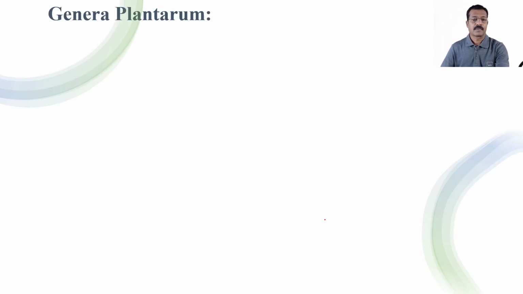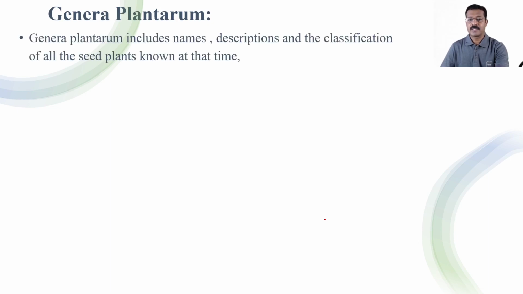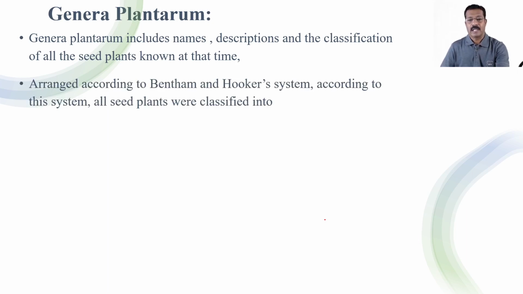Now the volume published jointly, Genera Plantarum, includes names, descriptions, and the classifications of all the seed plants known at that time, but arranged according to the Bentham and Hooker system.